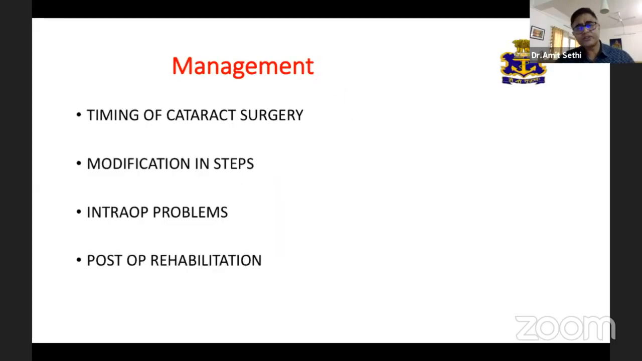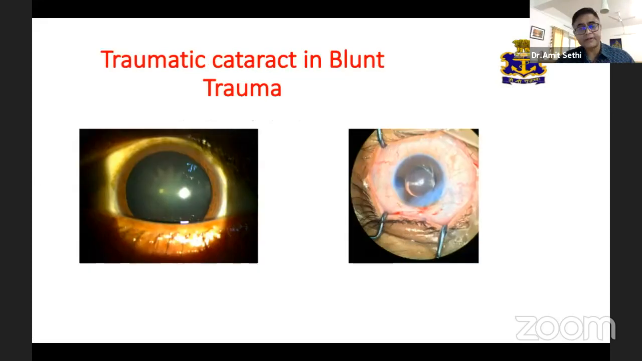Now, various considerations of management in a traumatic cataract. Most important, timing of cataract surgery, when to operate, modification in the steps while operating. We should be sensitized towards the intraoperative problems and the post-op rehabilitation. If there is a traumatic cataract in a blunt trauma, like a rosette-shaped cataract, with the capsule and the zonules intact, it can be treated as a normal cataract, and we can go in for a phacoemulsification surgery or an SICS.